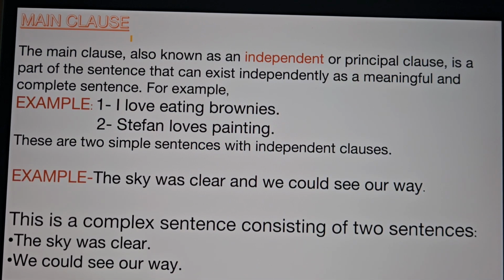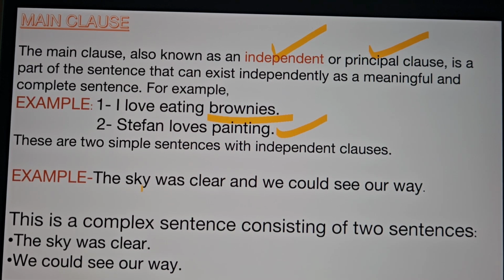The main clause. The main clause, also known as an independent or principal clause, is a part of the sentence that can exist independently as a meaningful and complete sentence. For example, I love eating brownies. Stephen loves painting. So these 2 are simple sentences and they are independent clauses. They don't depend upon any other sentence in order to become a meaningful sentence. They stand on their own.